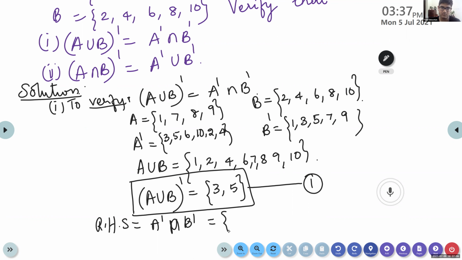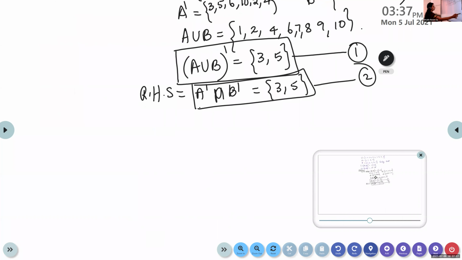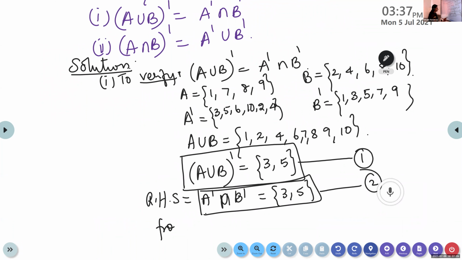Which are the elements present there? Look at your 3 and 5. So name this as equation 2. A dash intersection B dash is 3 and 5. So from 1 and 2, we can say that A union B the whole dash is A dash intersection B dash. Hence, we have proved the first part.